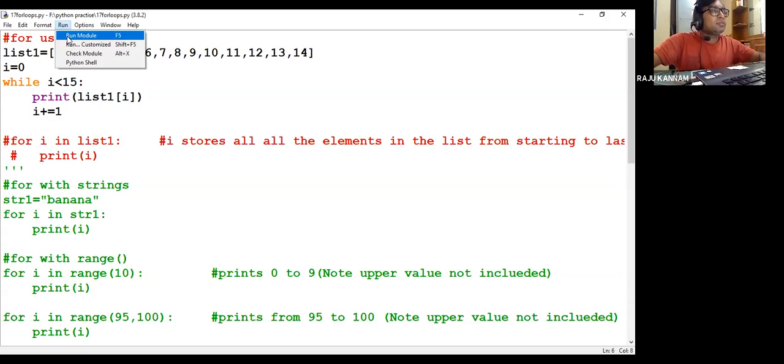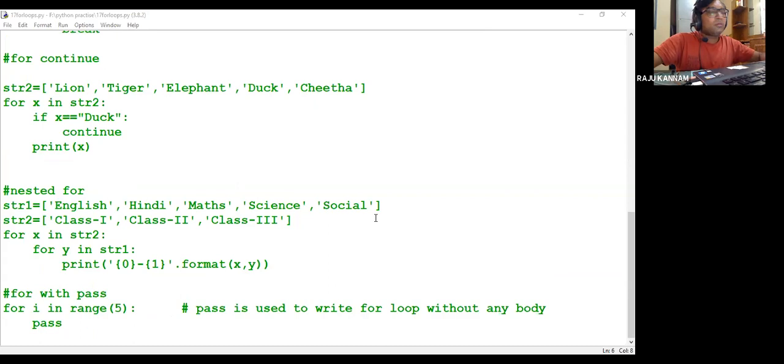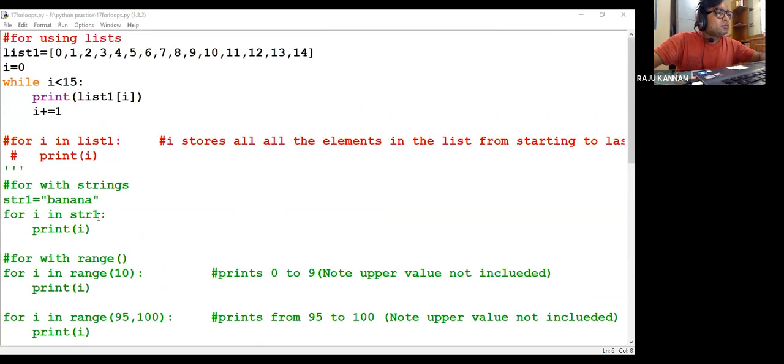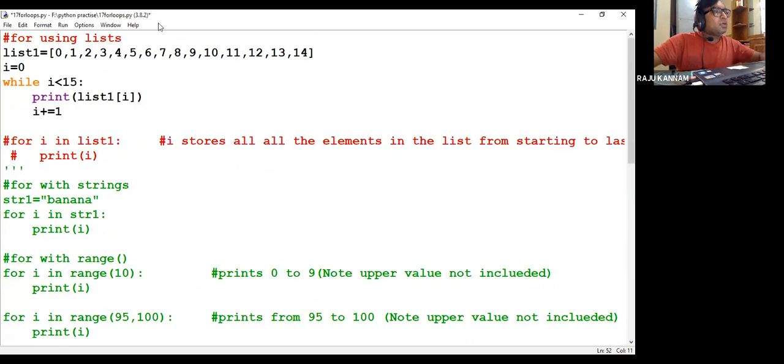For one minute, some error is coming. What is that error? i plus equal to... file scanning triple quoted. Somewhere there is a commenting problem. Maybe somewhere I have not commented out.